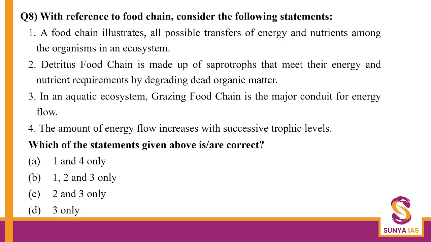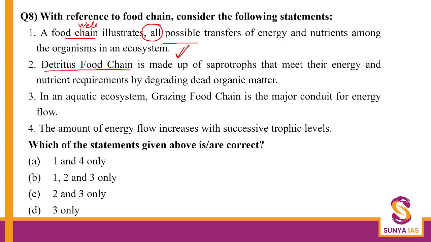Then we move on to another question on pyramids. So a food chain illustrates, let's see, all the possible transfers of energy, right? It actually should be food web. We have seen the difference between food chain and a food web. So food web illustrates all the possible transfers of energy. This is absolutely correct. Then there were two chains which we understood. One was detritus food chain, remember, right? And then we also saw grazing food chain.